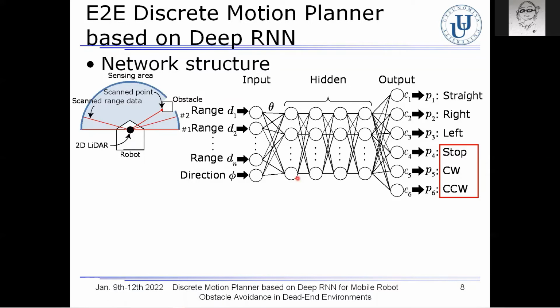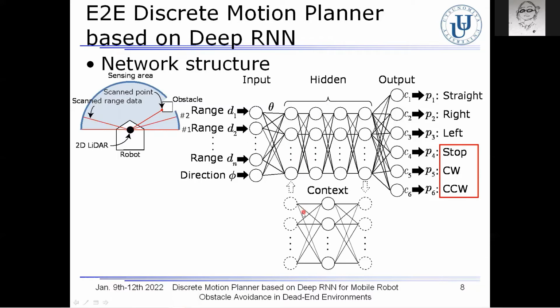In order for the stopped robot to escape from the dead end and continue navigation, it is required to plan motions other than stop, even for constant sensor inputs. For this challenging dead-end environment, the sensor inputs corresponding to the time series motions are recurrently used in the motion planner. For this purpose, the last hidden layer is connected to both the output layer and the context layer in this step. The context layer is connected to the first hidden layer in the next step.